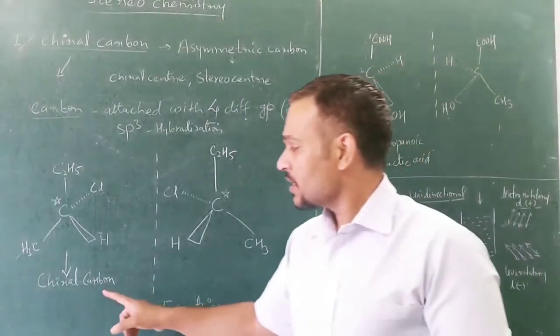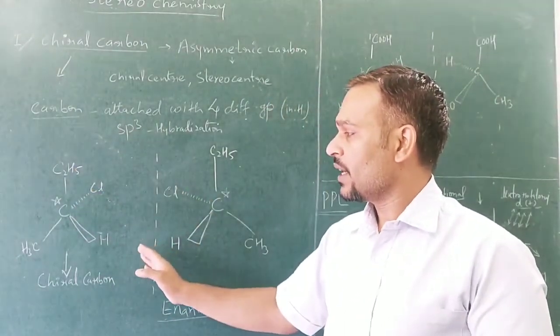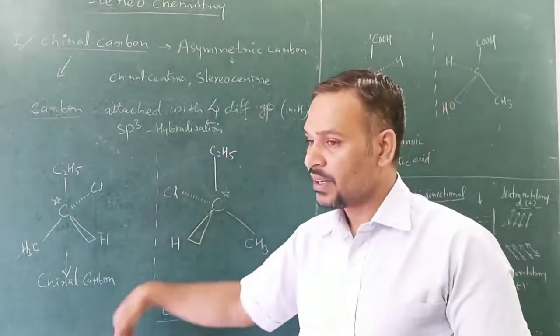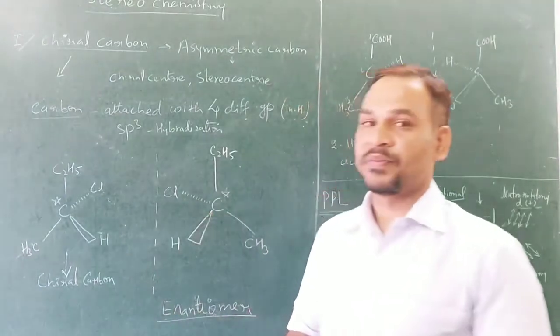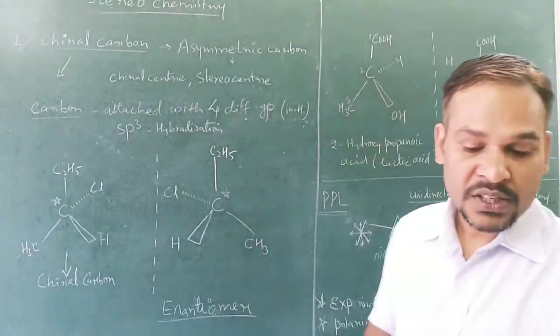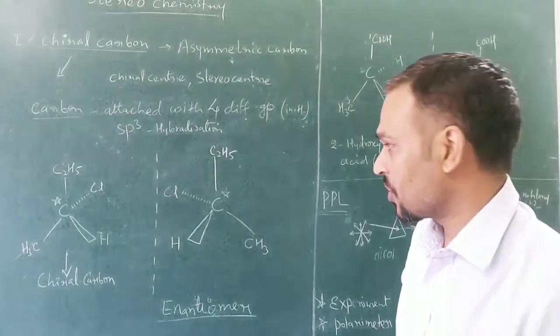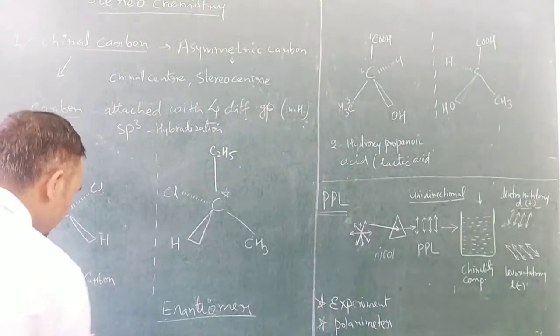And if this compound is rotating plane polarized light to the right and this is rotating to the left, then the mixture of both the compounds is called a racemic mixture. What is it? Racemic mixture.